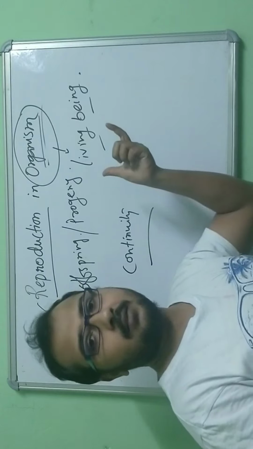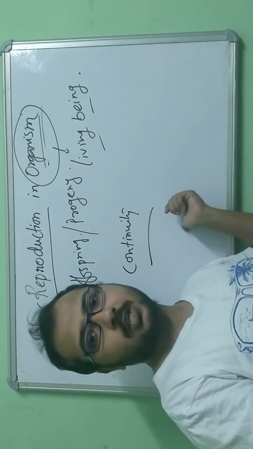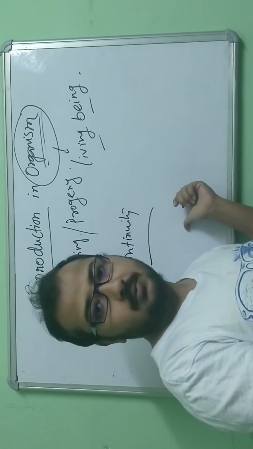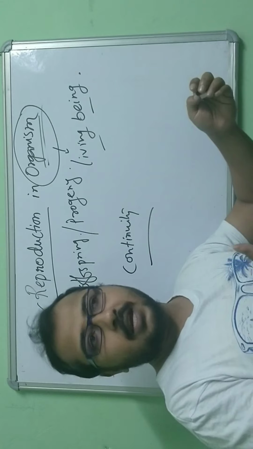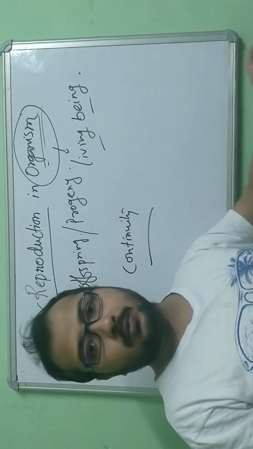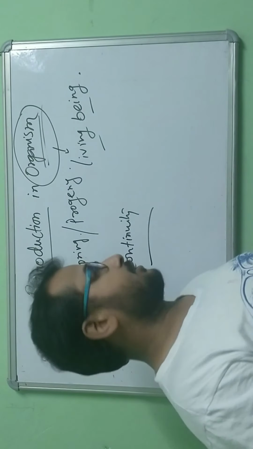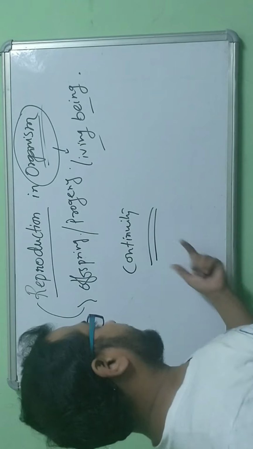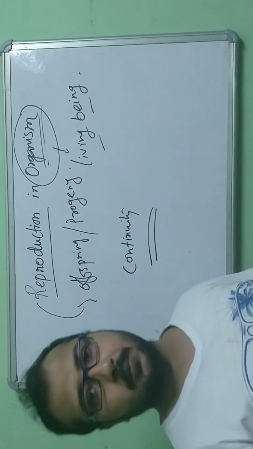The purpose behind reproduction is continuity, that is continuation of generation. That is survivability, survival. Any species, any variations continue generation after generation. That is the survival purpose, the continuation of generation, the purpose of reproduction.